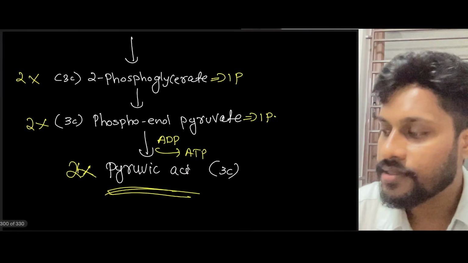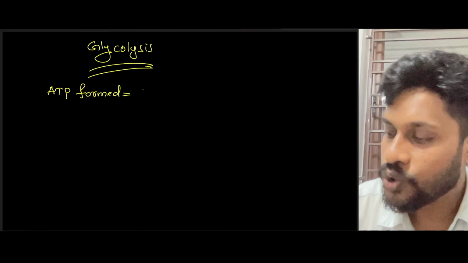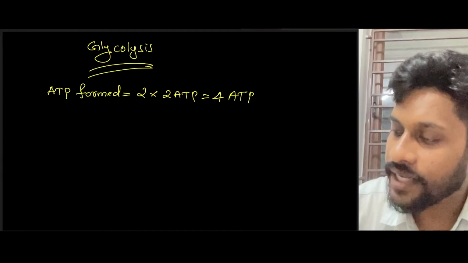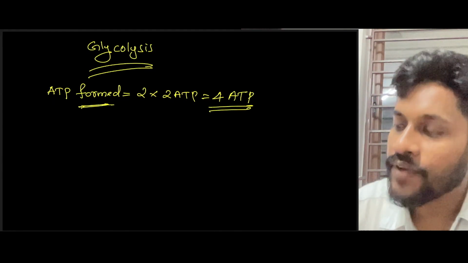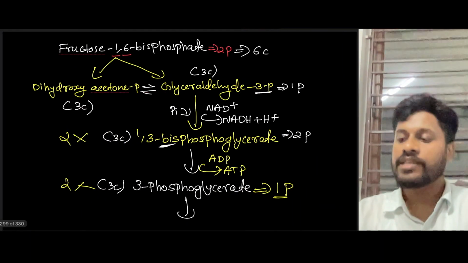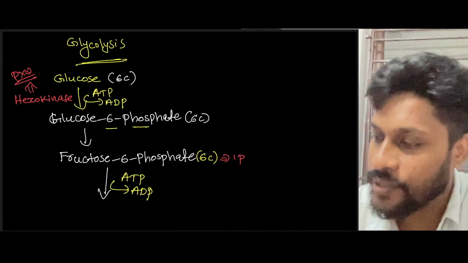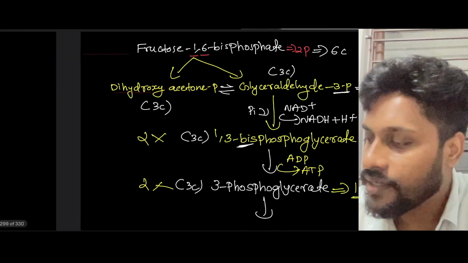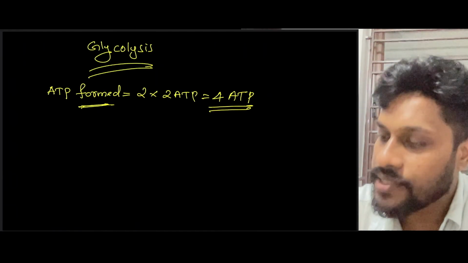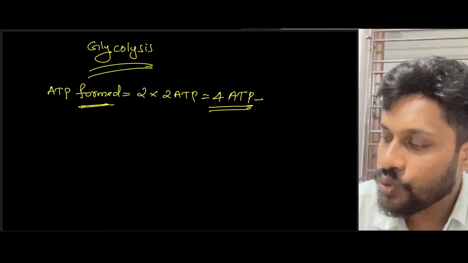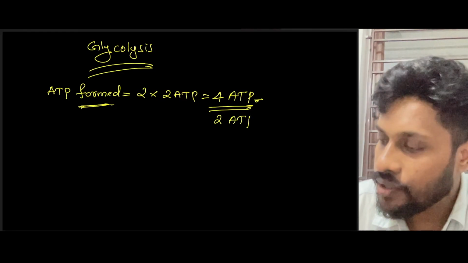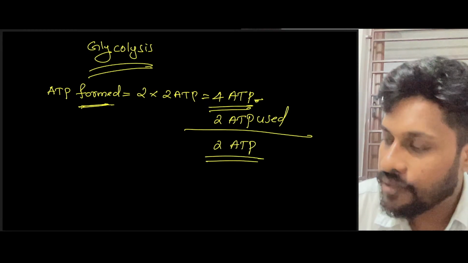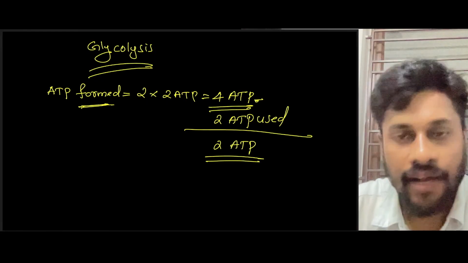If there are two cycles, what then? 2 into 2, 2 into 2 ATP. Means total there will be 4 molecules of ATP formed. And out of this, how many ATPs are used? That is the real question. See, here one ATP used, here a second molecule of ATP used, right? So out of 4, 2 ATP are used. So what is the net gain? Remaining will be 2 ATP. 2 ATP will be the net gain, right?